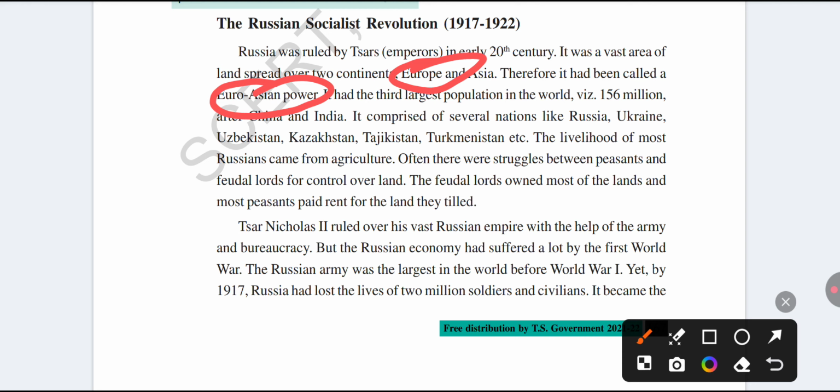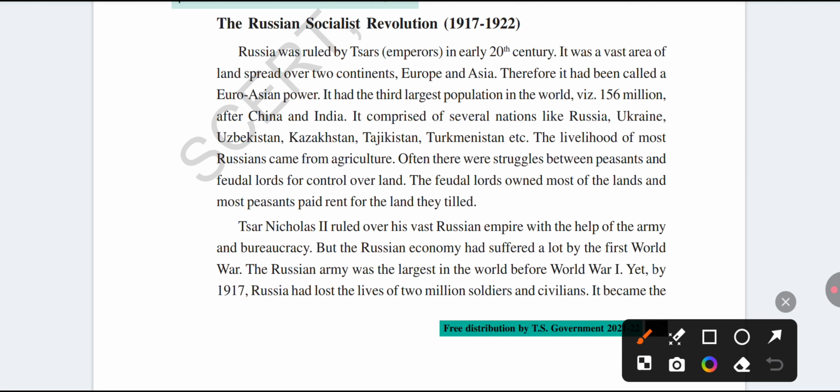Russia has the third largest population in the world, 156 million. So the country with the highest population is China. The second highest population country is India, officially. Which country is the biggest country in the world?